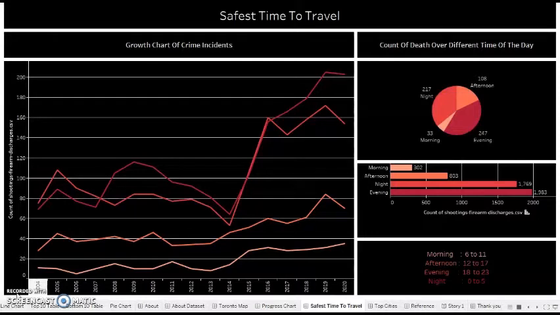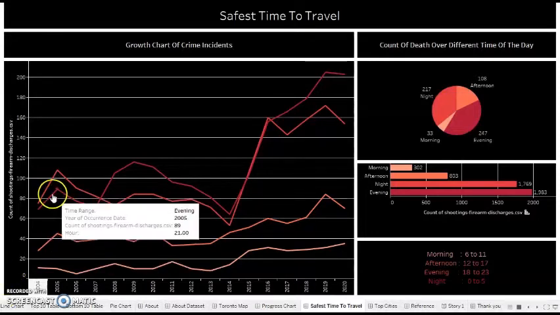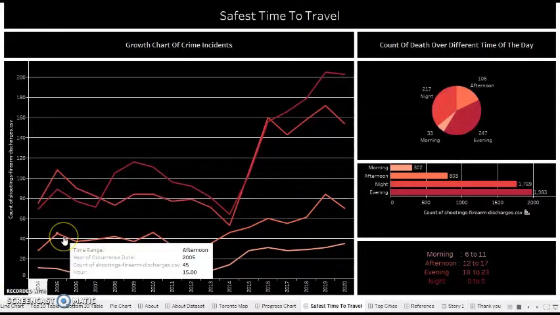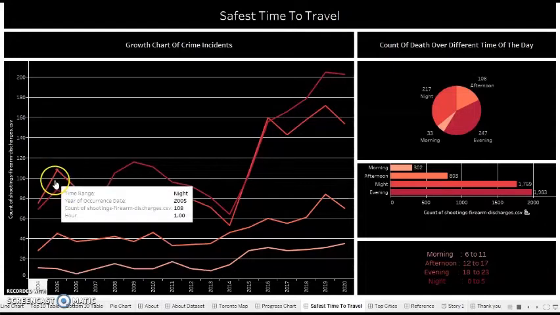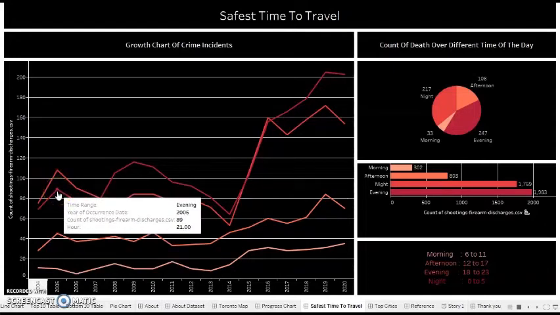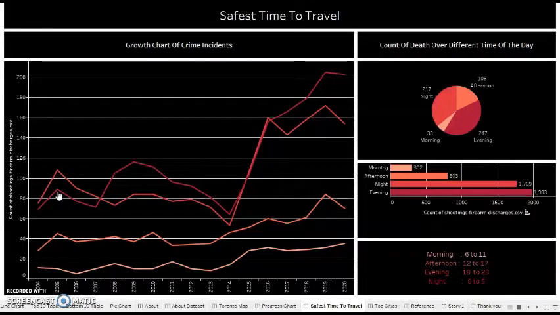If you see in the multiple line chart, we can see that evening is the time when the most number of cases are reported, and the reported cases are drastically increasing over the years. And the pie chart shows the count of deaths reported at different times of the day.